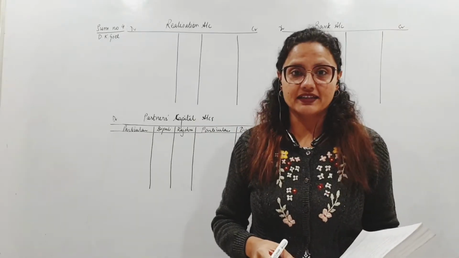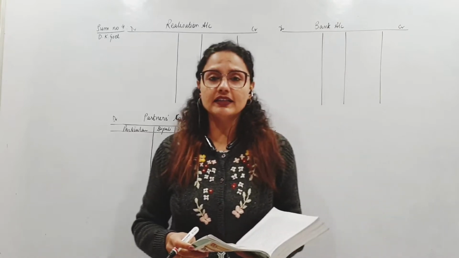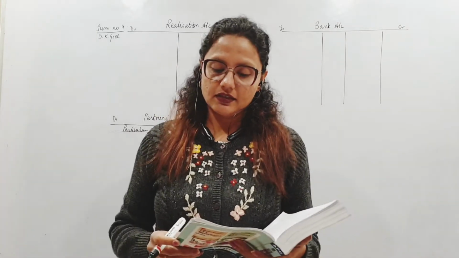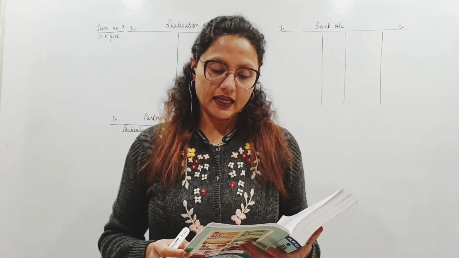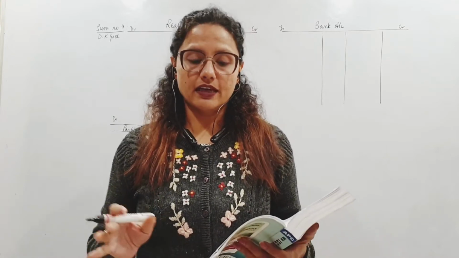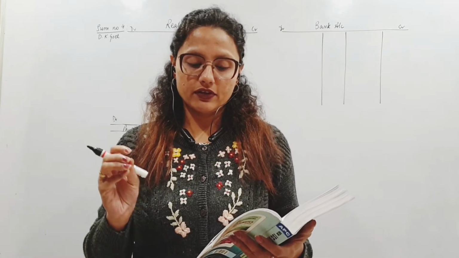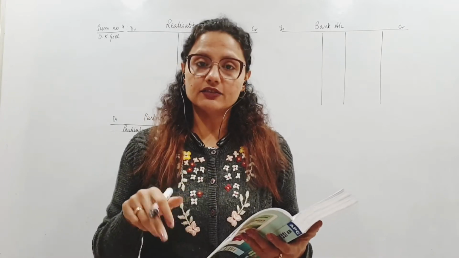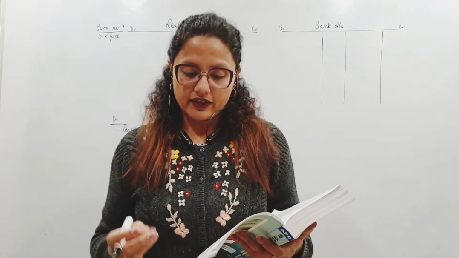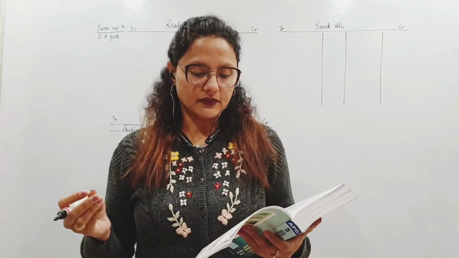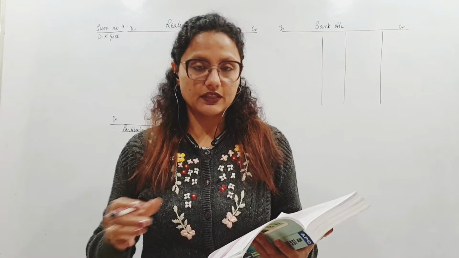Alright, so let's begin. Dipali and Rajshri are partners in a firm sharing profits and losses in the ratio of 3:2, and they decide to dissolve the entire firm on 31st March 2018, and the balance sheet on that date is given to them. Dipali took over the investments at an agreed value. Other assets realized as follows.